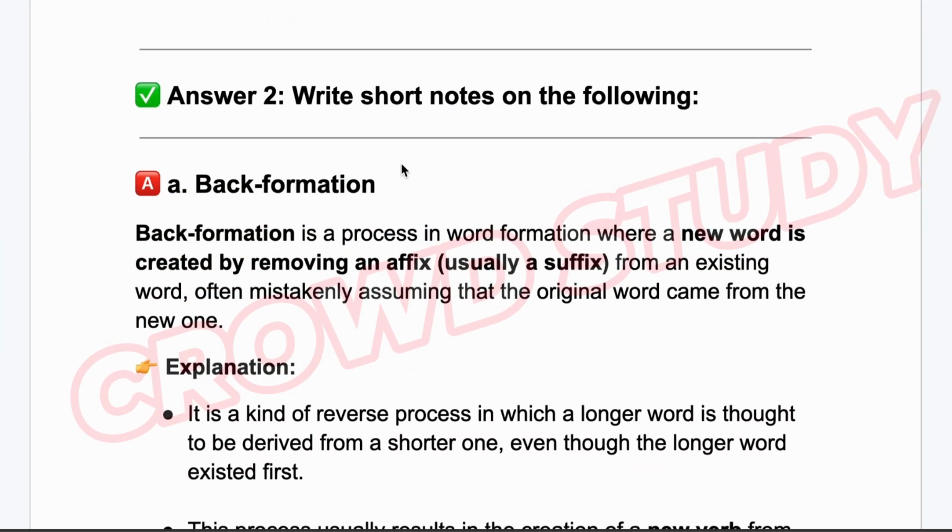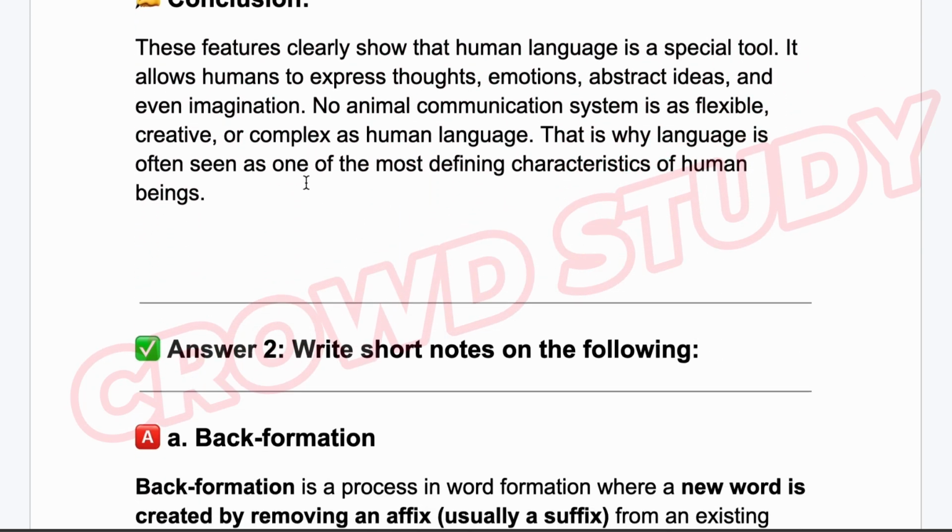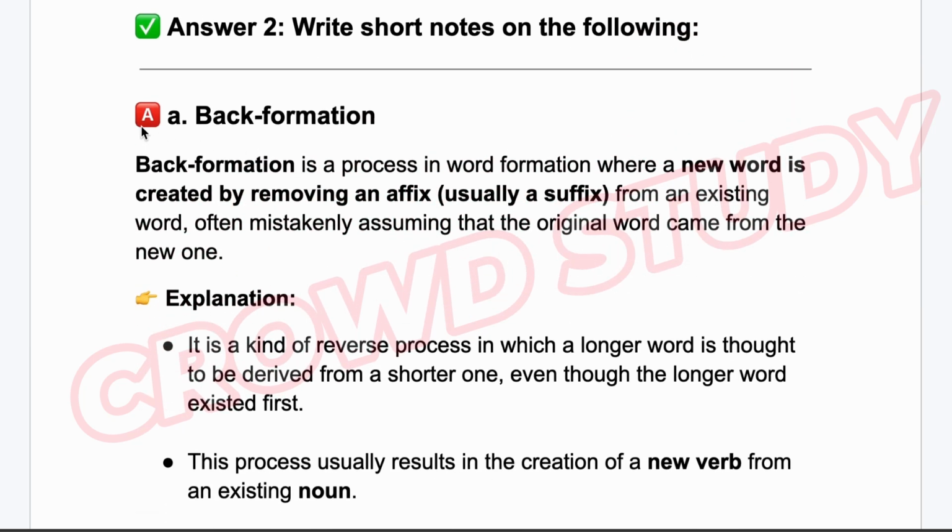Now, we are going to see the answer number 2. Write short notes on the following. A. Back formation and B. Compounding. So this is question number 2. You can write the answer from here.